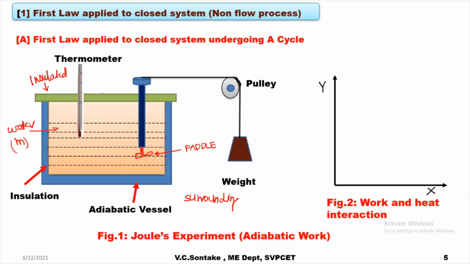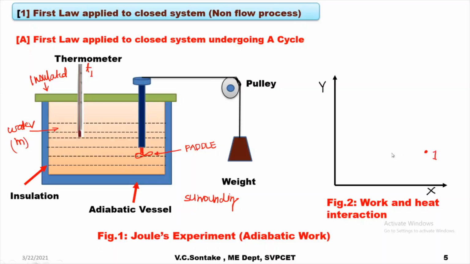Now let's say initially the mass of the water is small m and its temperature is T1. And let's say the initial state of this water as thermodynamic system is represented on some property chart xy by state 1.